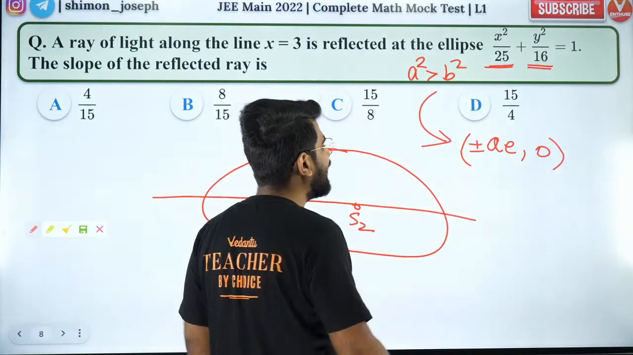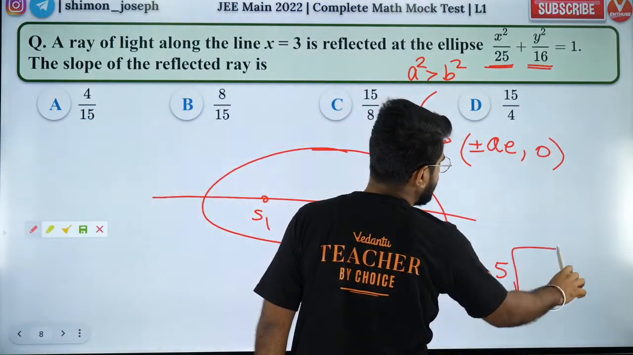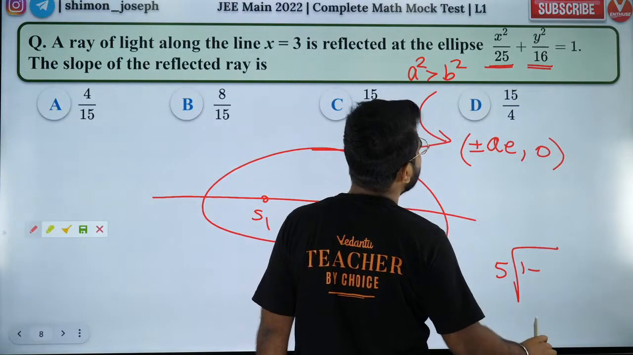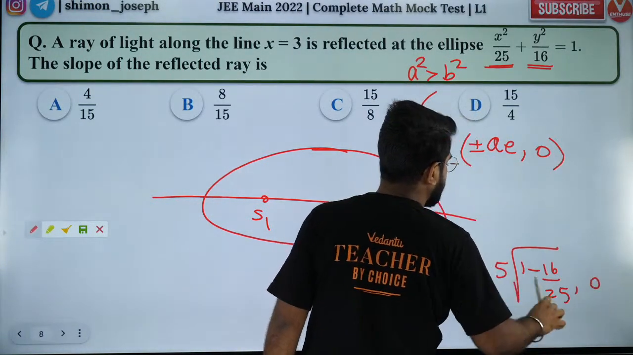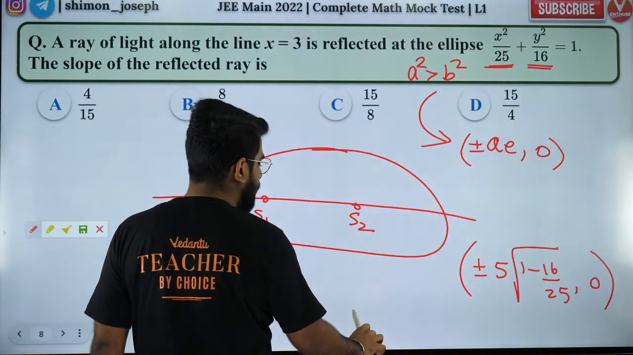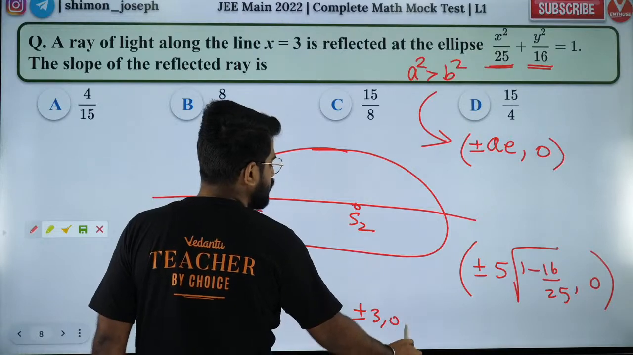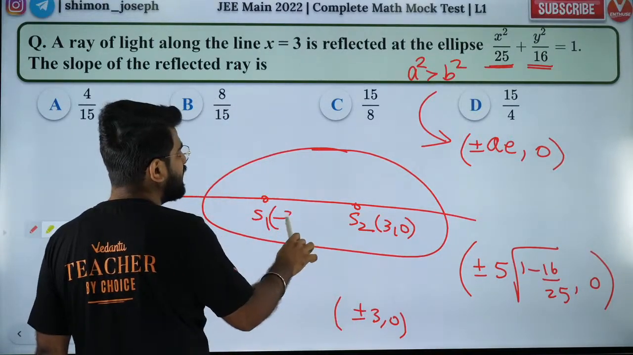So what is your foci? It is going to be 5 into, what is your E? E is nothing but root of 1 minus B square by A square. So 1 minus B square by A square will be like this. So that is going to be your position of focus. So it's going to be plus or minus 3, 0. So one focus is at 3, 0 and the other focus is at minus 3, 0.